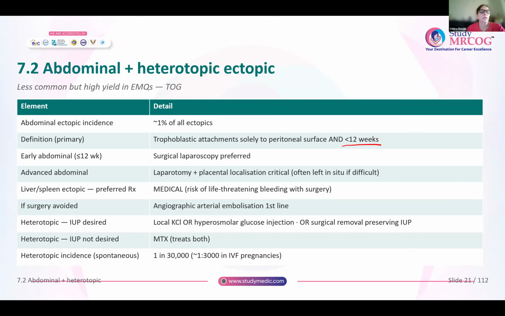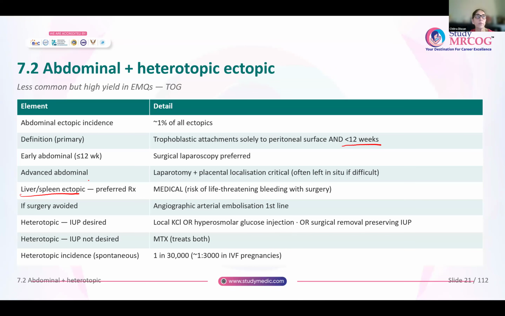Now, whenever you have an abdominal pregnancy situated either in the liver or spleen, these are very difficult to manage because there is a risk of life-threatening bleeding with surgery. So these are usually managed medically. And if you can avoid surgery, you could do angiographic arterial embolization, especially for liver or spleen. This is the first line that is preferred because of the risk of torrential hemorrhage seen with surgery.